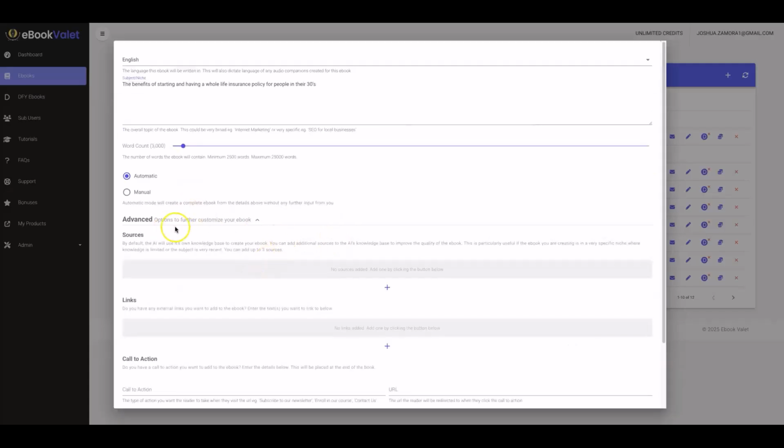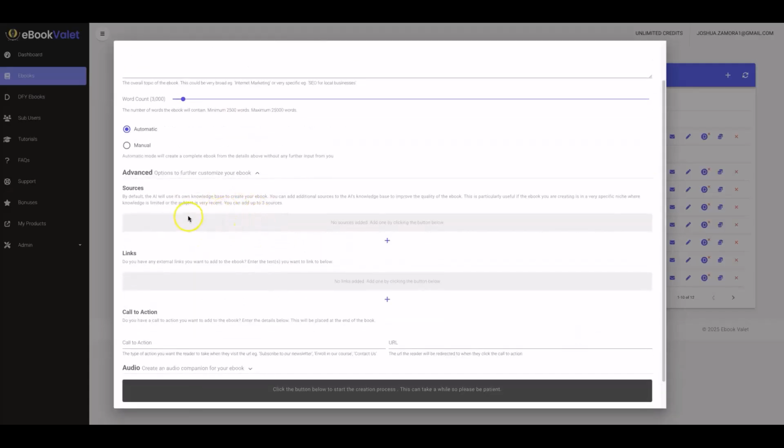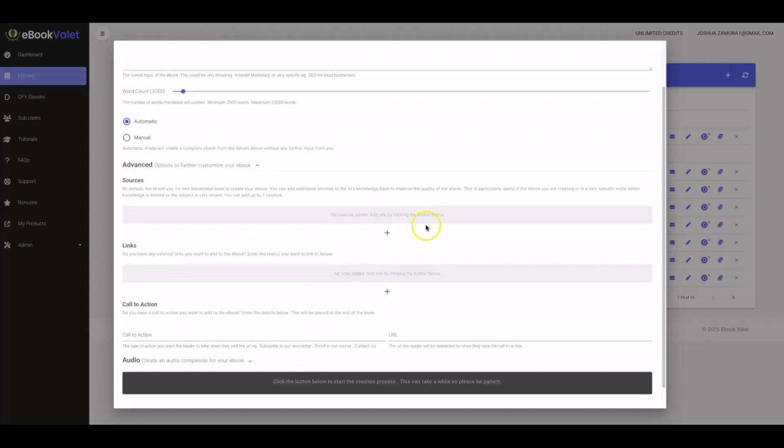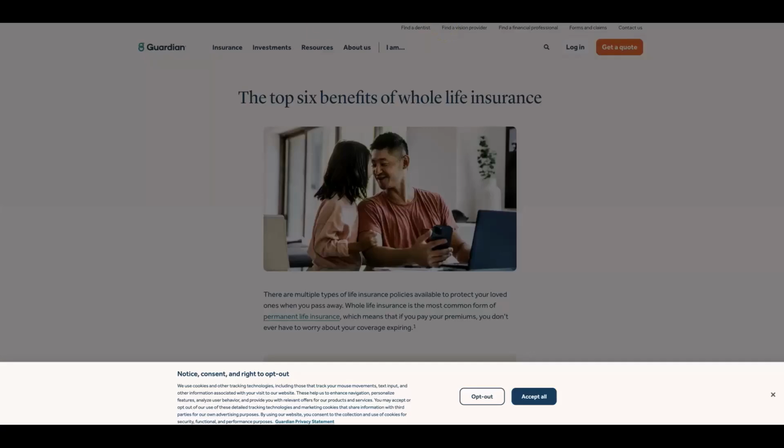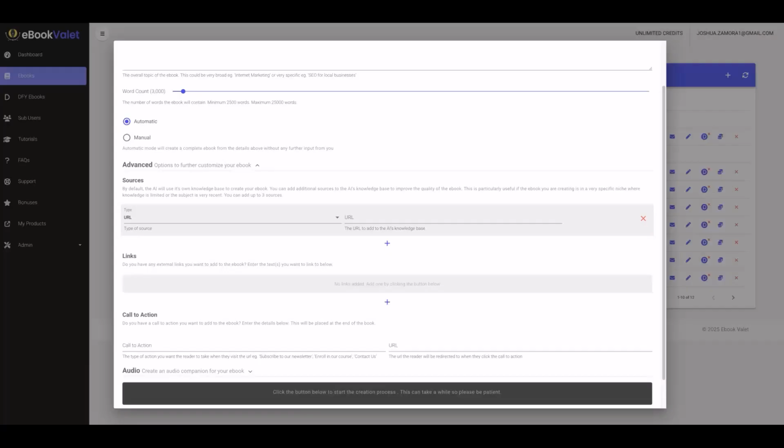And then here we have some advanced options, which are part of our upgrades, specifically the sources tab. This is where you will be able to create ebooks based on specific URLs. So if you have a blog post you like, a YouTube video, a Reddit thread that has a lot of great information around whatever niche you're targeting, or a Quora thread or a forum thread, or whatever it is that you find out there that has a ton of valuable information and you want your ebook to be created around that, you can go ahead and do that.